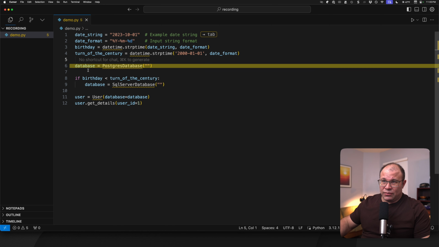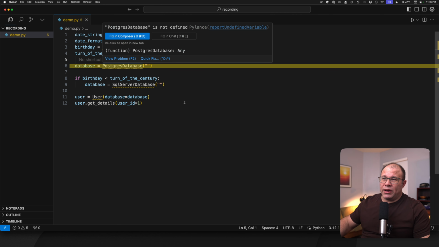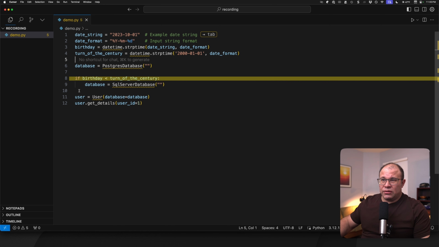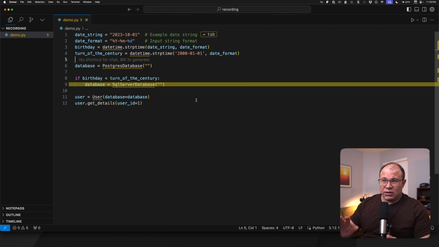Line 6 is where we're taking a Postgres implementation and setting it to the database local variable. We're going down to the next line, and we're checking to see if the birth date that we set earlier is less than turn of the century. And if it is less than turn of the century, we're going to use the SQL Server database. If it's not, we're not going to change the database parameter at all, which, remember, is set to Postgres. And we're going to continue on with the Postgres database.